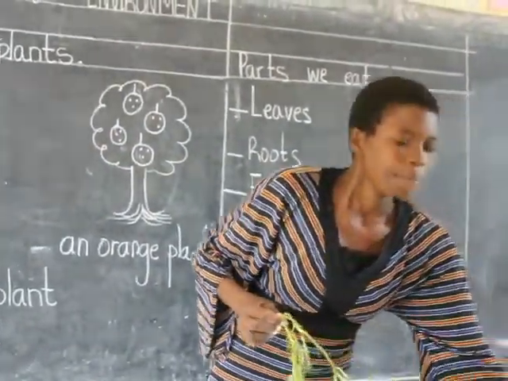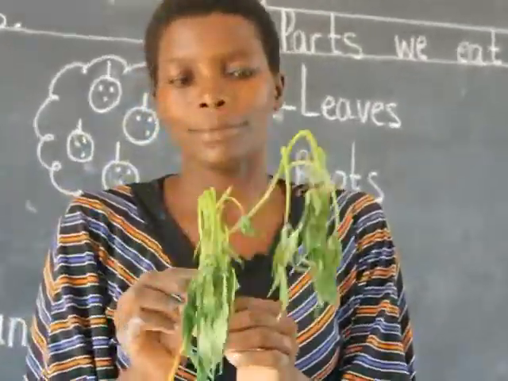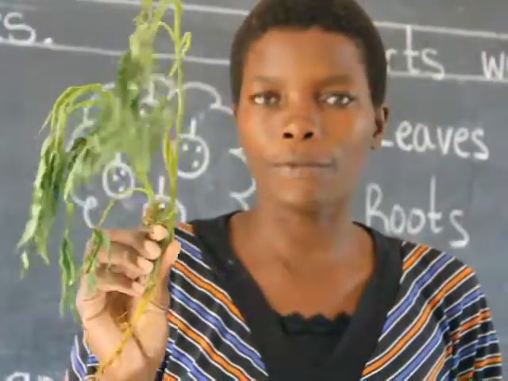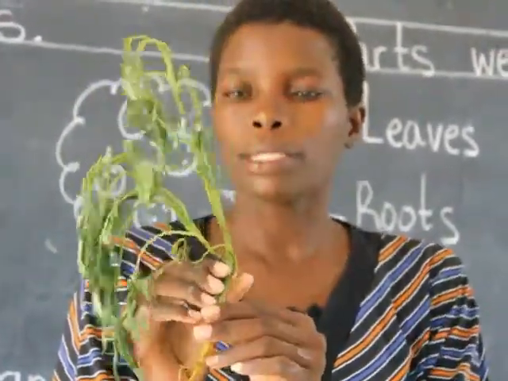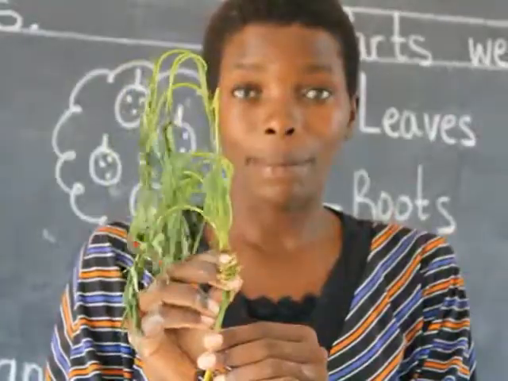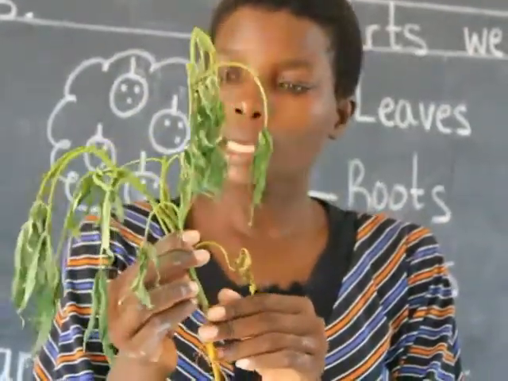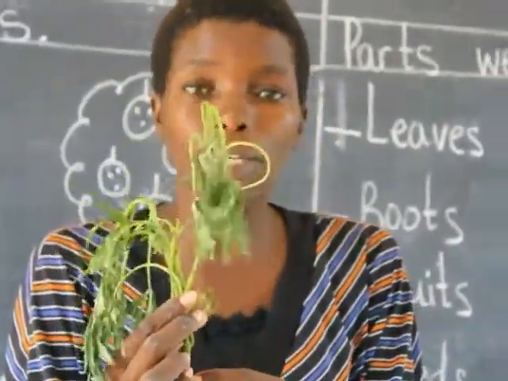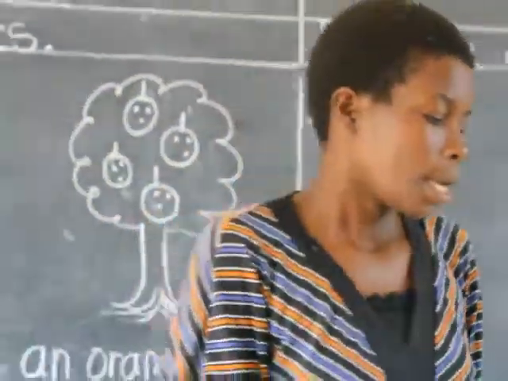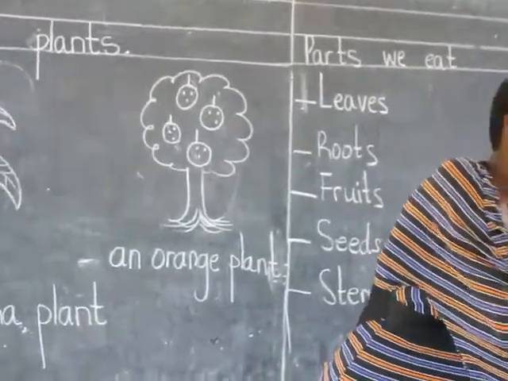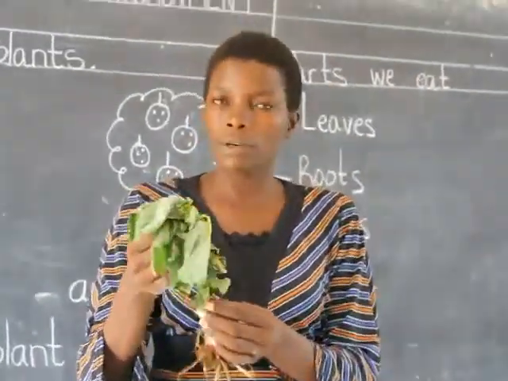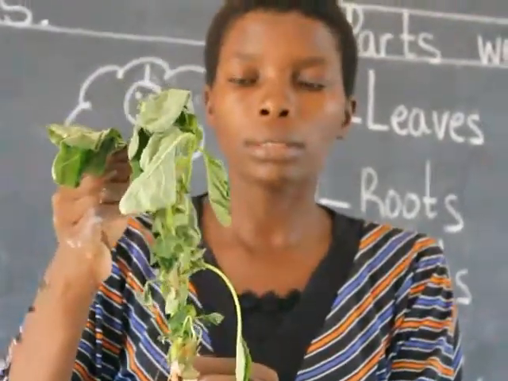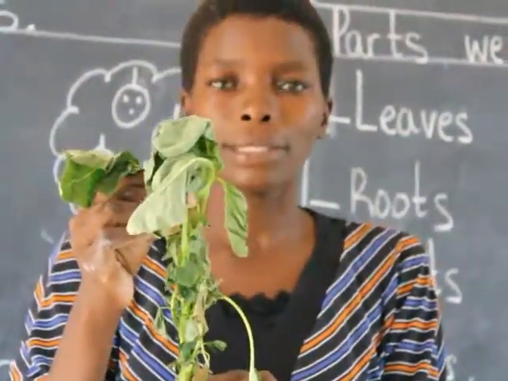This is a plant. And this plant, in English, you don't really have a name for this plant. But this plant is called matembele plant. You see, it is lacking water, but we call it a matembele plant. I think all of us know about it. Another plant, in English, actually we lack several names for them, but we eat this one. It is called mchicha plant.